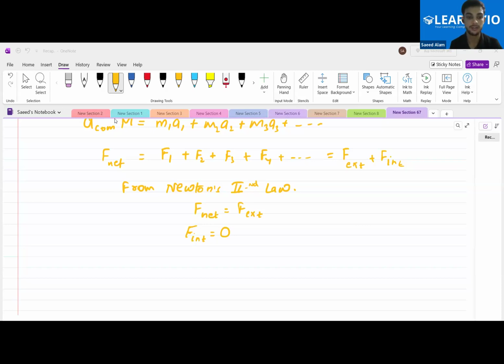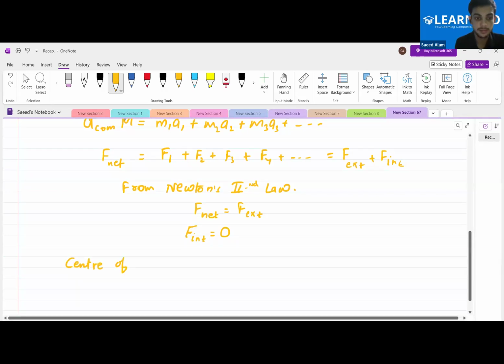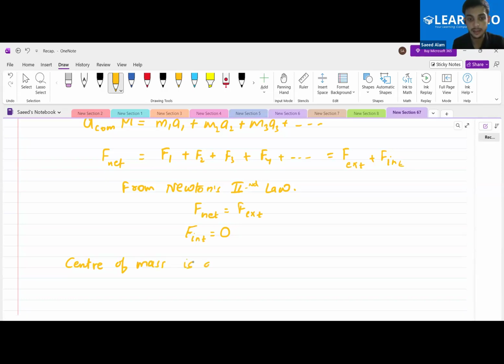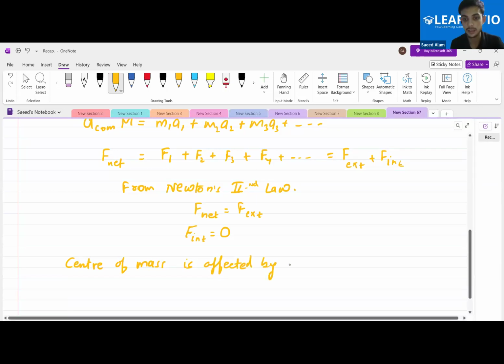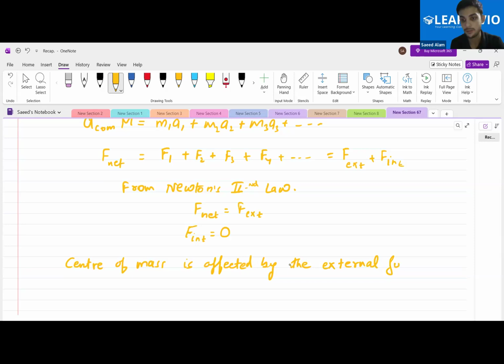Okay, so we can write here that the center of mass is affected by the external forces only. Center of mass is affected by the external forces only.